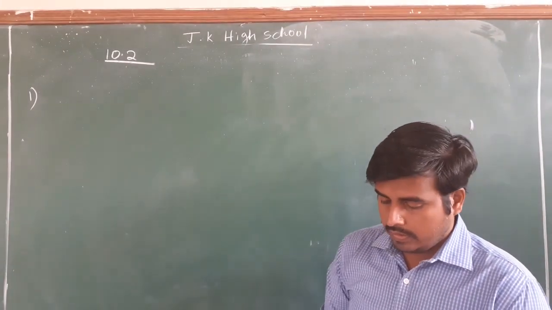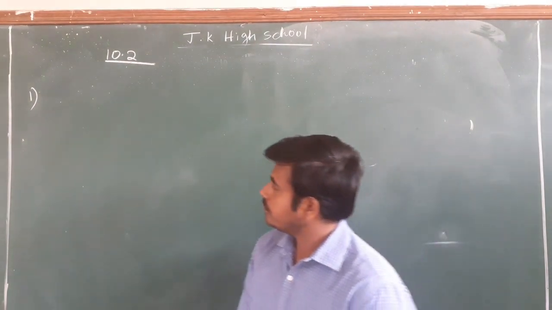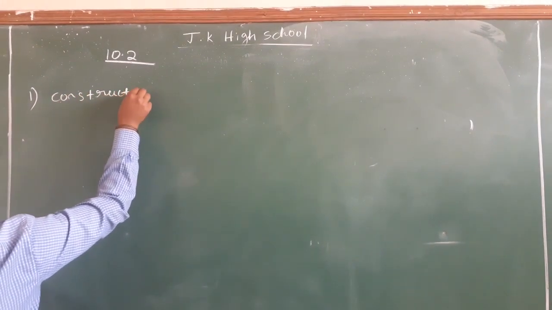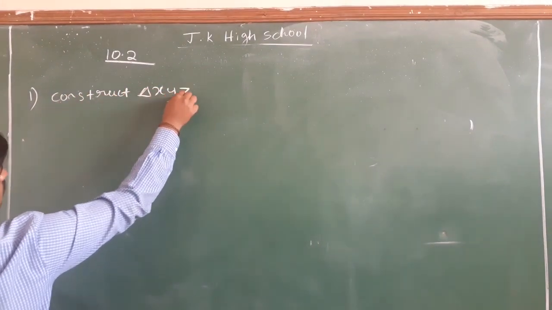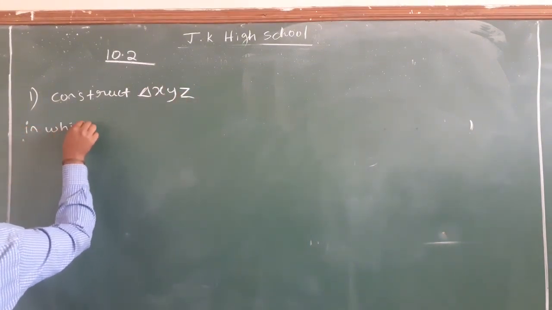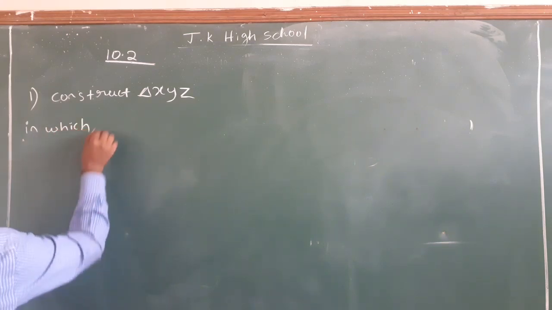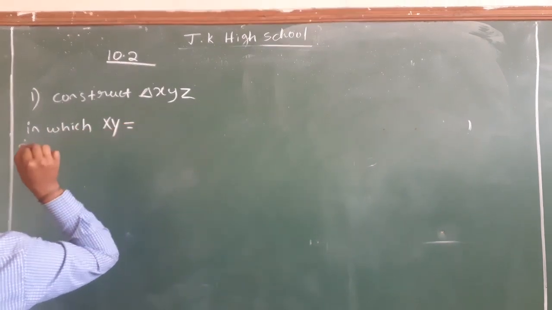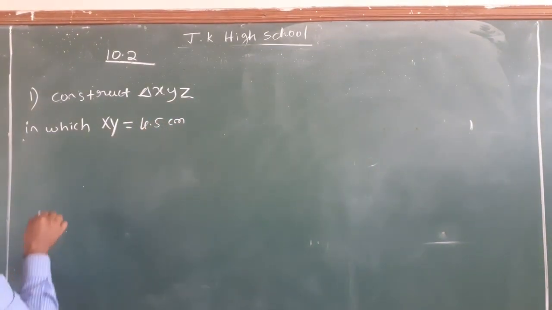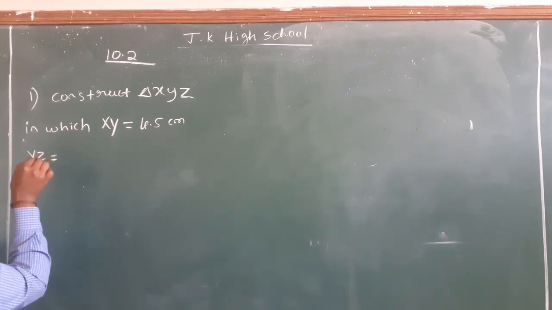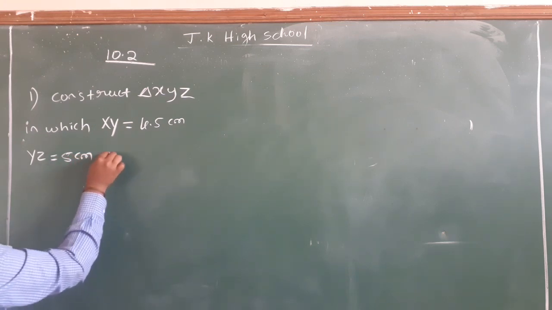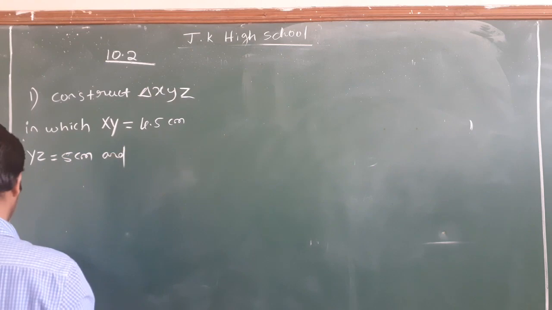So first one: construct triangle XYZ in which XY is equal to 4.5 centimeters, YZ is equal to 5 centimeters, and ZX.